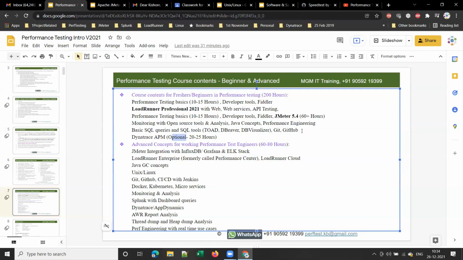Okay, sure. That is one available slot, and evening also we can. I mean, if the majority of the people want an evening batch, I can take it in the evening. However, I prefer the morning batch so that everyone will be fresh and energetic in the morning, I believe. So timings are not yet decided, but most probably it would be from 7:30 to 9 a.m. IST. Okay.